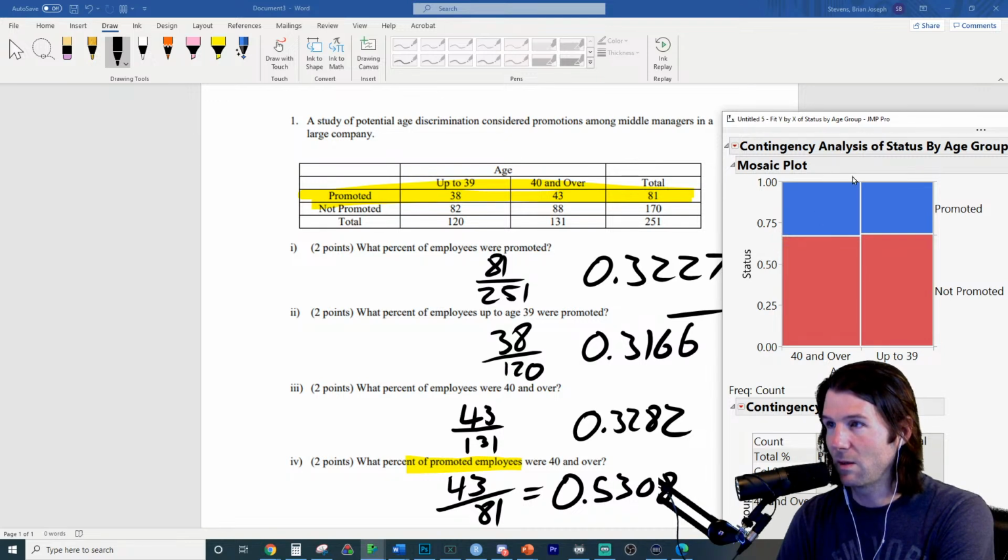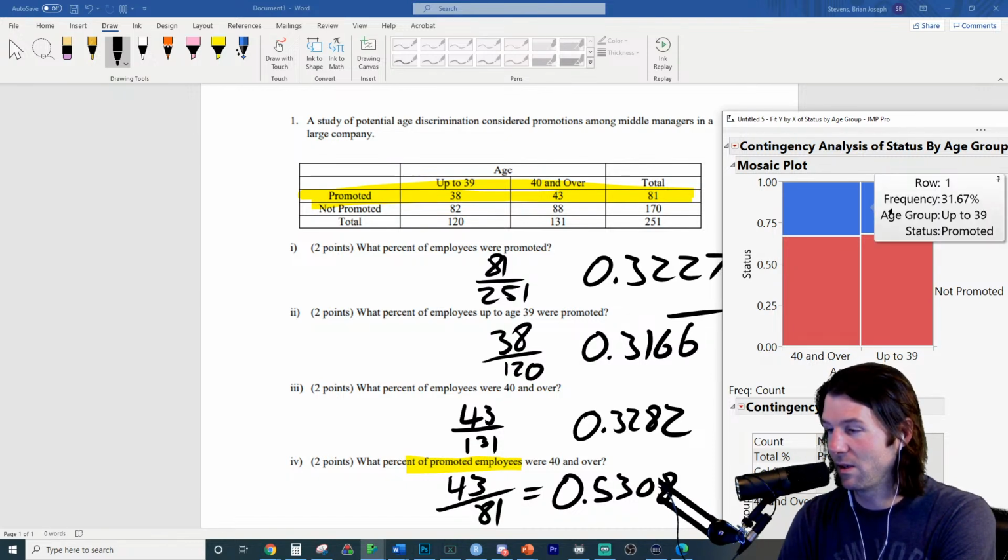And you see, watch this. Let's hover over this and let's see what it says. That says 32.82 right there. That's the 40 and over who got promoted. And then we hover this. What's this going to say? 31.67. Definitely no. Great job, Parker. It's definitely no. And let's think why on this.